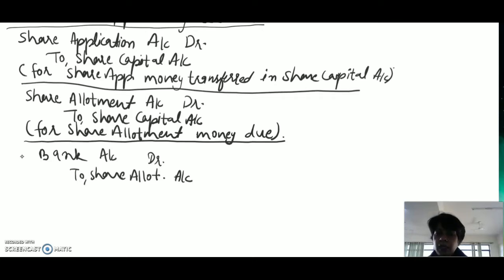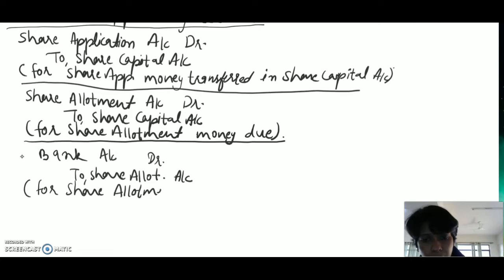Here we have taken an assumption that we have received all the money, so we are taking fully paid up capital or fully paid shares. So bank account debit to share allotment account, and the narration will be for or being share allotment money